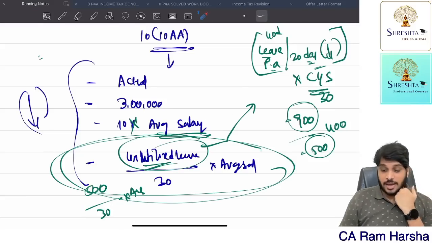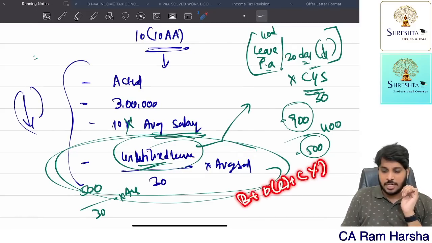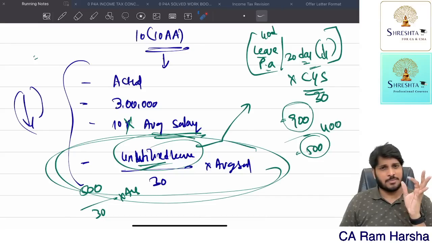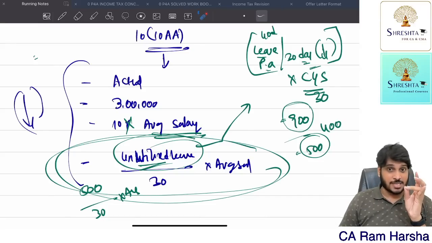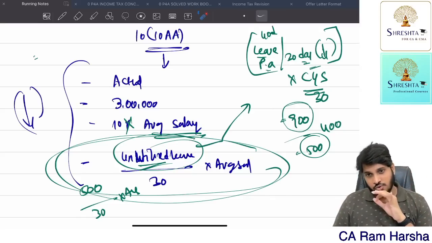Now here also they have used the word salary. What do you mean by salary? Salary means basic plus DA for retirement plus commission percentage of turnover. So gratuity where the Act is applicable, basic plus any DA. Gratuity where the Act is not applicable, basic plus DA for retirement plus commission percentage of turnover. Leave encashment, basic plus DA for retirement plus commission percentage of turnover. Are you clear? Getting it?